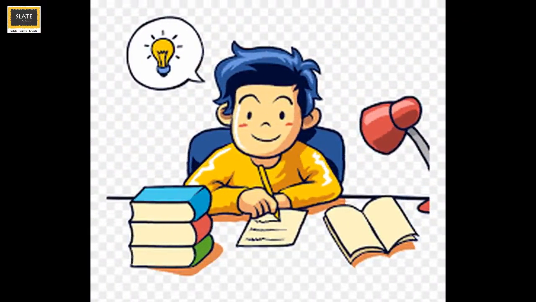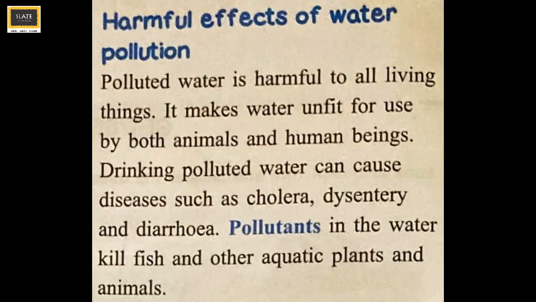Let's read about the impact of water pollution from the textbook. Harmful effects of water pollution. Polluted water is harmful to all living things. It makes water unfit for use by both animals and human beings. Drinking polluted water can cause diseases such as cholera, dysentery and diarrhea. Pollutants in the water kill fish and other aquatic plants and animals.